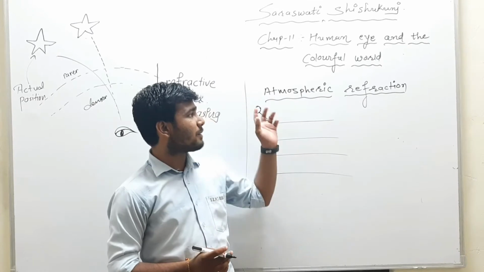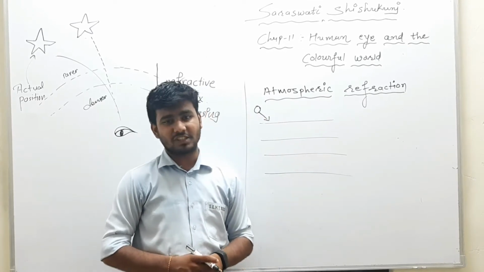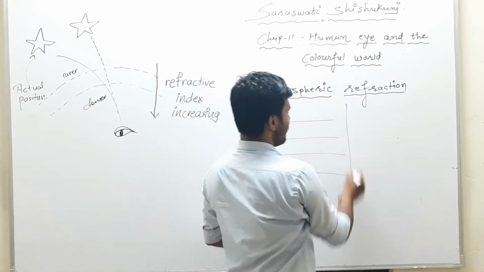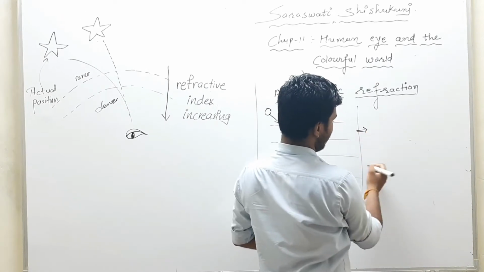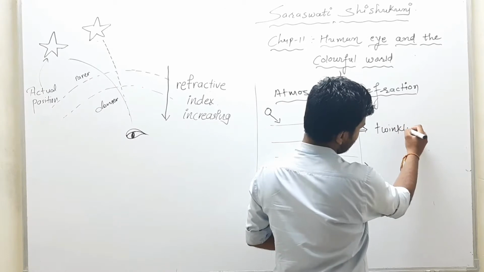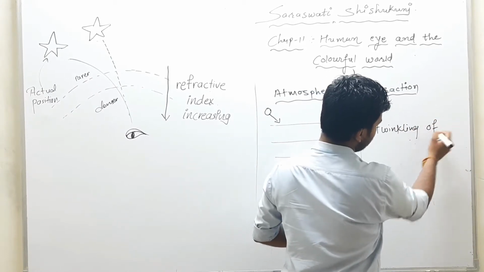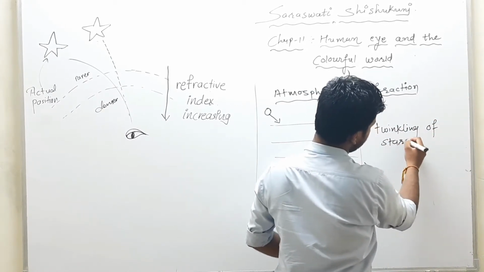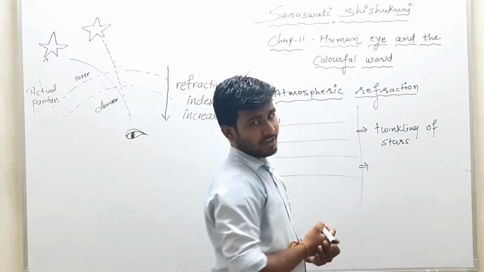Some phenomena which are based on this atmospheric refraction, that also we have to study. Here we will study two phenomena. First is twinkling of stars, which is based on atmospheric refraction. How it is done, that we will study.